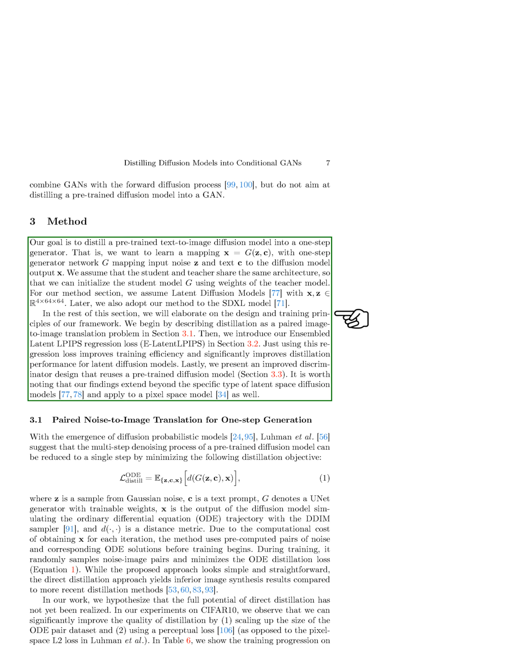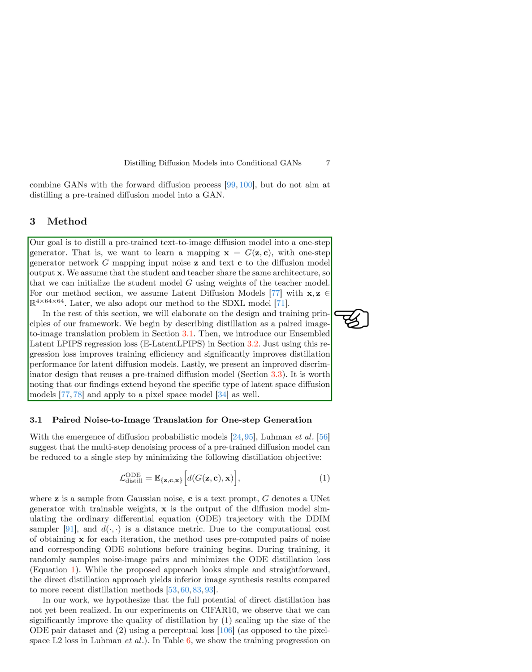Section: Method. In this section, we aim to simplify a pre-trained text-to-image diffusion model into a one-step generator. Our objective is to train a one-step generator network, denoted as G, to map input noise, z, and text, c, to the output of the diffusion model, x. We assume that both the student and teacher models share the same architecture, allowing us to initialize the student model G with the teacher model's weights. We focus on latent diffusion models where x and z are in a specific dimensional space. Later, we extend our method to the SDXL model. We will explain the design and training principles of our framework in detail.